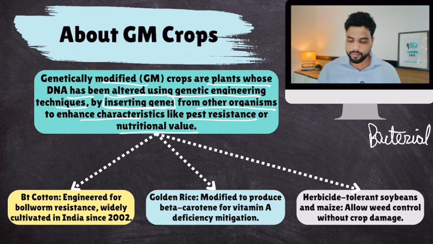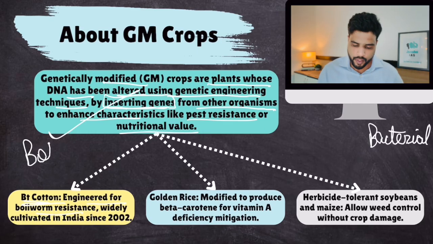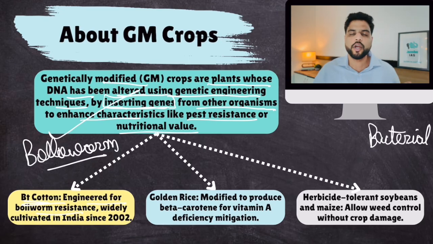Some famous examples of GM crops are BT cotton, which is grown in India. 90% of cotton grown in India is BT cotton, engineered for bollworm resistance. Cotton crops in India used to suffer from pest attacks, particularly pink bollworm. This insect used to attack and destroy cotton crops, and farmers would suffer. Therefore, farmers had to spray a lot of insecticide to protect their cotton crops from this bollworm insect.